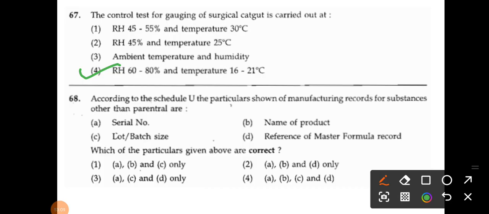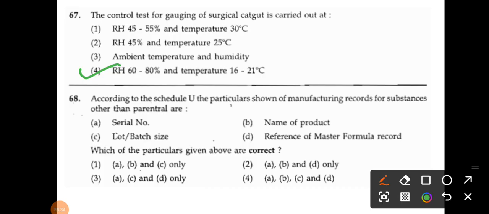So the question number next 68. According to the Schedule U, the particulars shown of manufacturing records for substances other than parenteral are. Okay. So question number 68. The options are serial number, name of the product, lot or batch size, reference of master formula record.